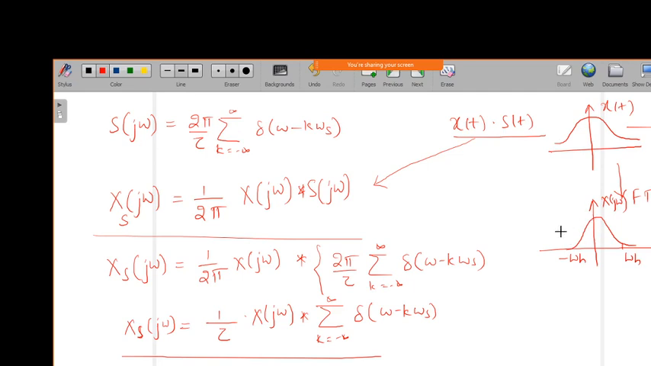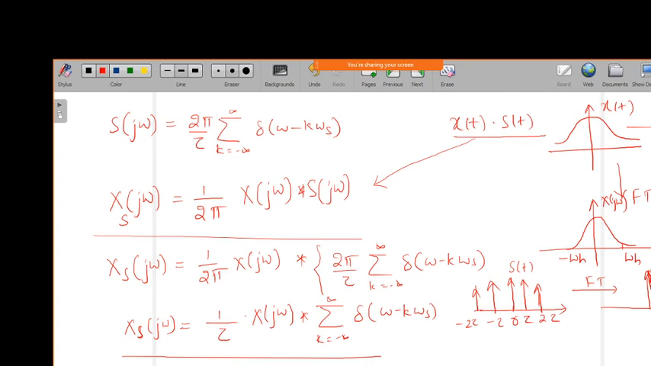Now I take the periodic impulse train, with impulses at period tau, 2 tau, and so on, and minus tau, minus 2 tau. We call this s of t. Now for its Fourier transform, which we have taken as S of j omega, we can represent it in terms of sampling frequency, because the sampling period in the time domain is converted into sampling frequency in the frequency domain.